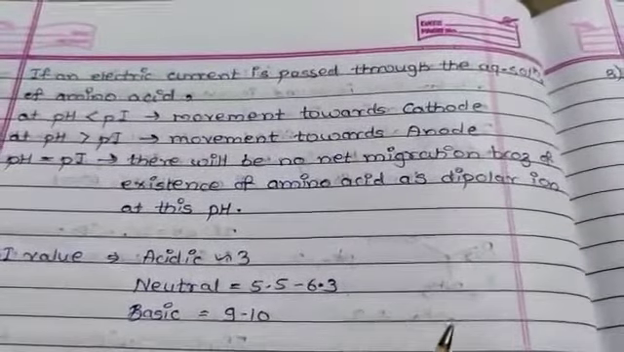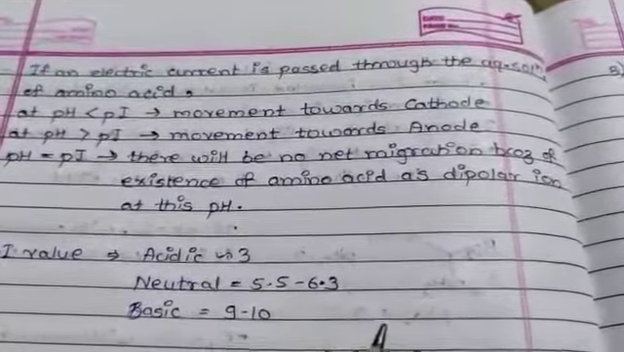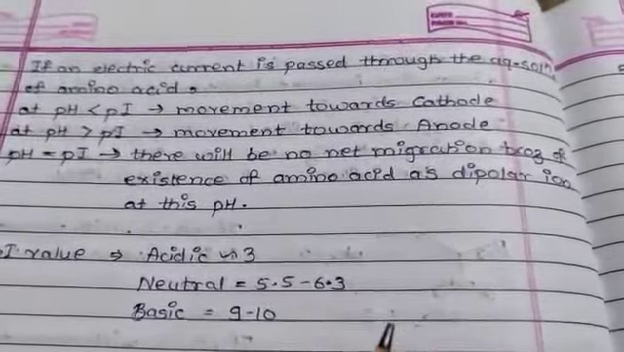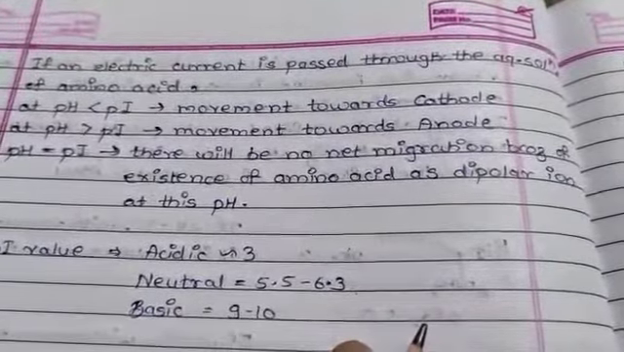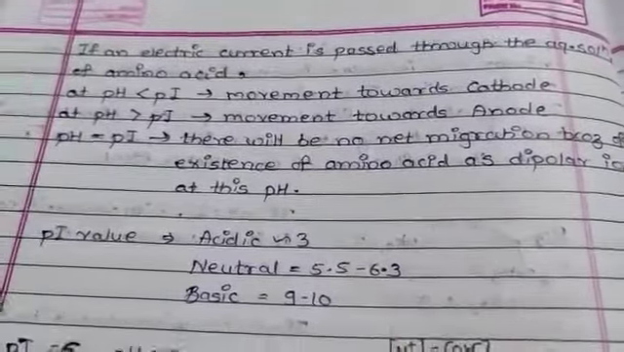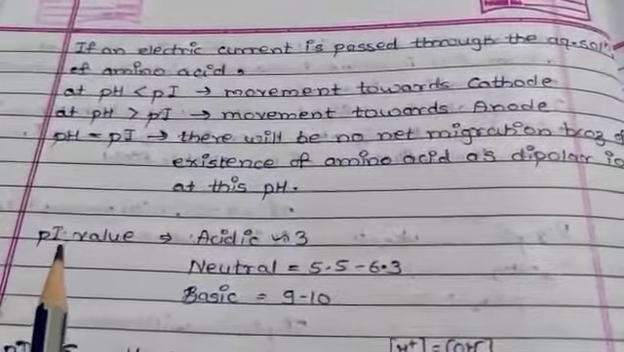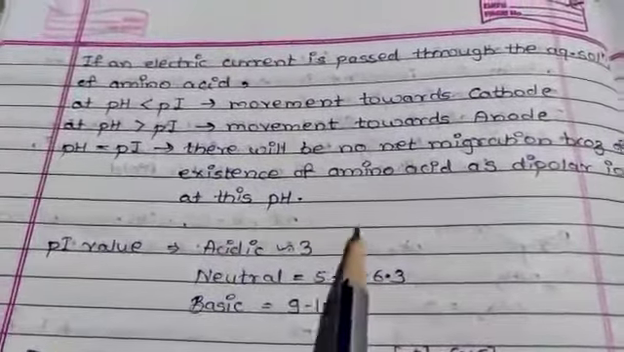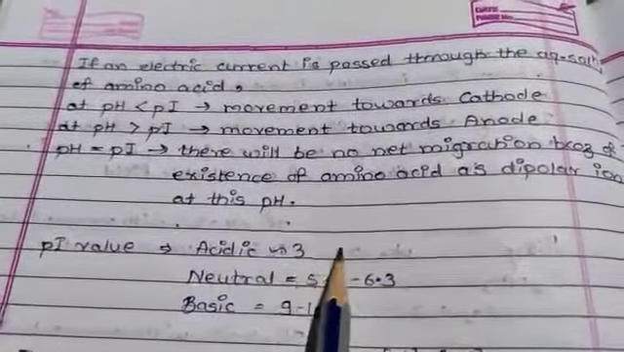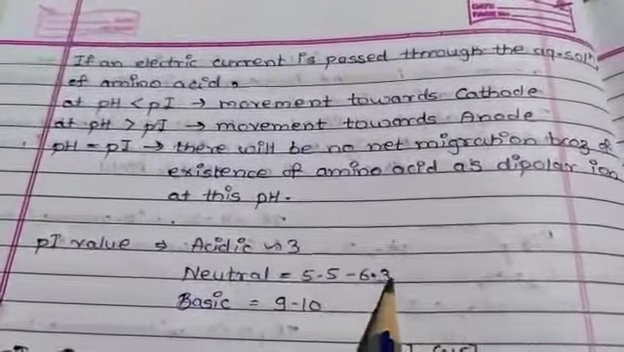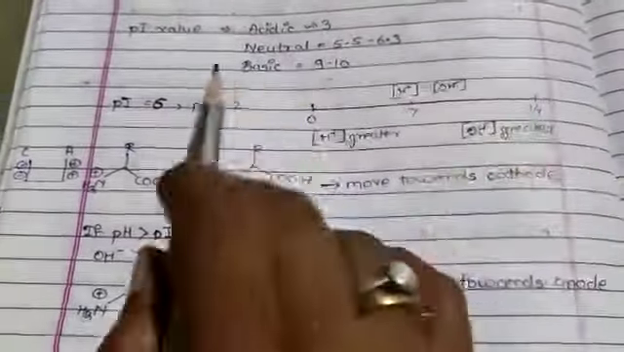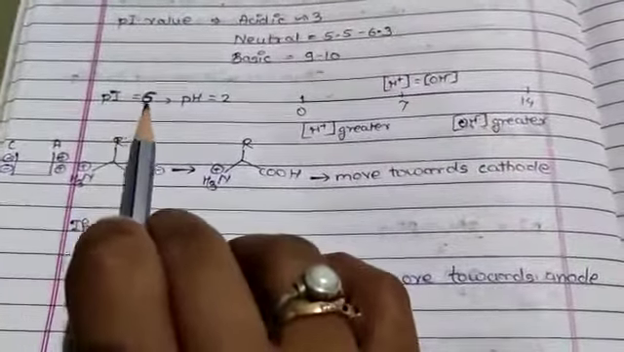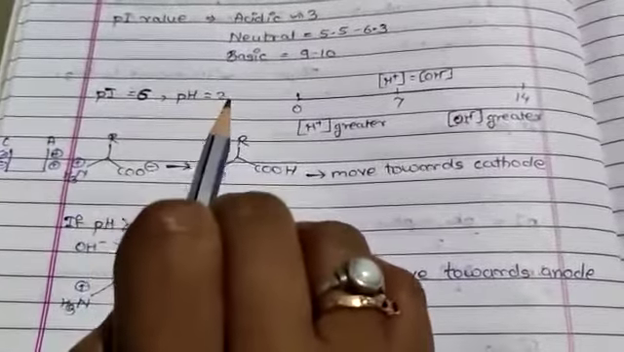The solubility of an amino acid is minimum at its isoelectric point, and this property has been quite useful in separation of amino acids from a mixture. To remember the value of the isoelectric point: in acidic it's nearby 3, neutral 5.5 to 6.3, and basic it's 9 to 11. If someone gives you an isoelectric point equal to 6 and pH equal to 2, then